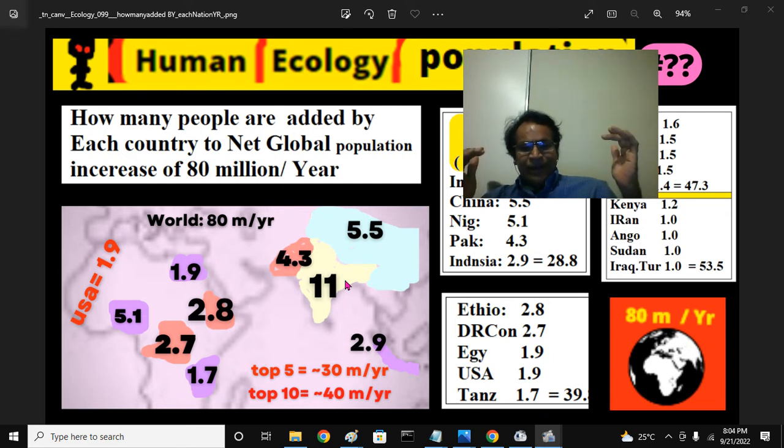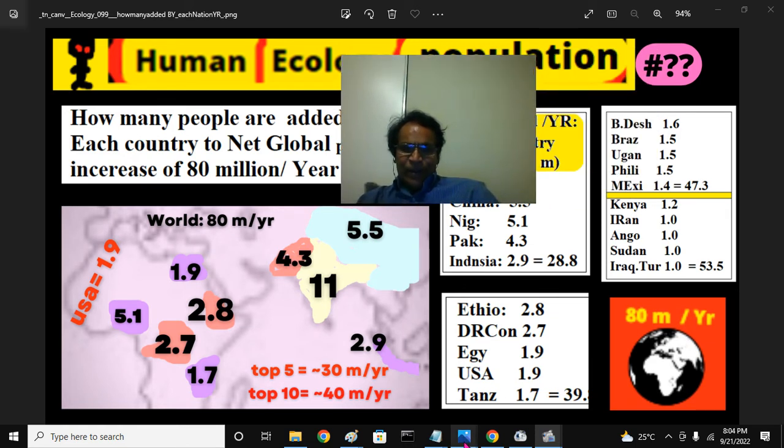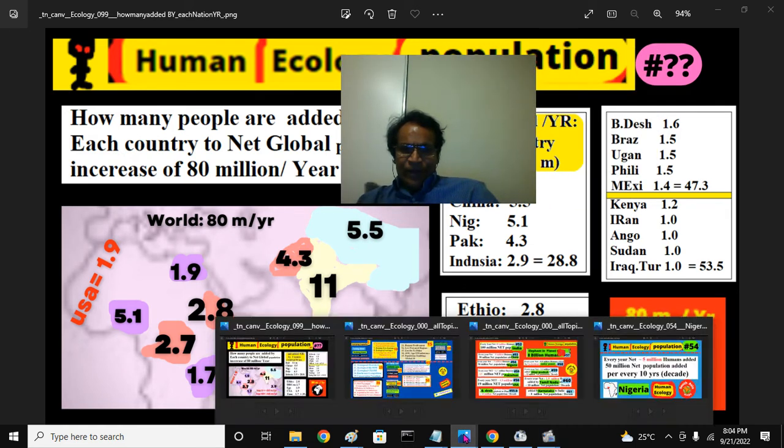All are correct for a particular year. I am just trying to give you a broad idea, so you will not get confused seeing slight differences. In the earlier presentation I told China has 5, but here 5.5 for that particular year. So 11, half of that is China, and again half of it is almost Nigeria. That is about the contributions of Nigeria.